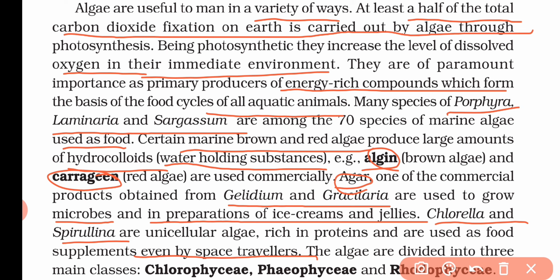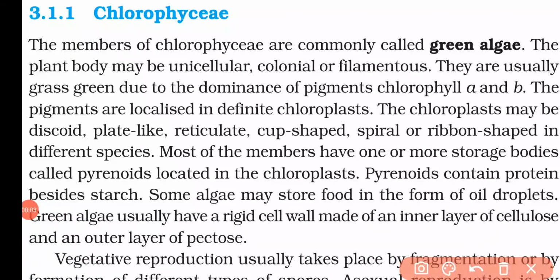Now all the algae are broadly divided into three main groups: the Chlorophyceae, Phaeophyceae and the Rhodophyceae. Now let's discuss the Chlorophyceae. The members of Chlorophyceae are commonly called the green algae, and the plant body may be unicellular, colonial, or filamentous.